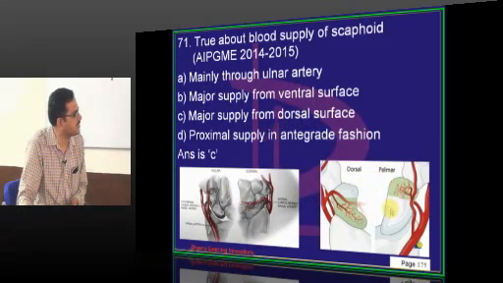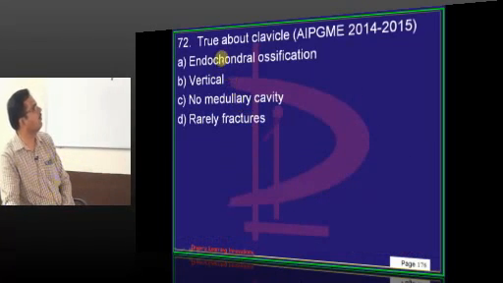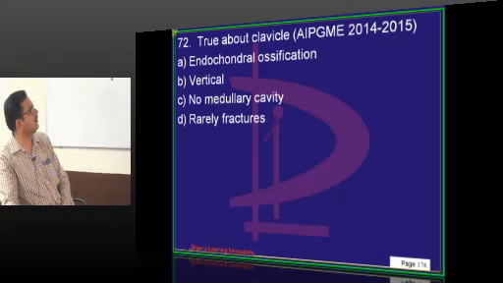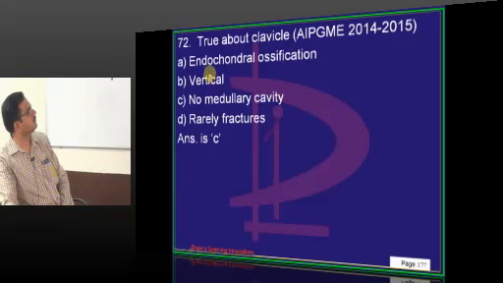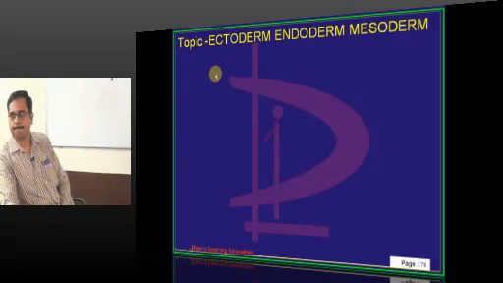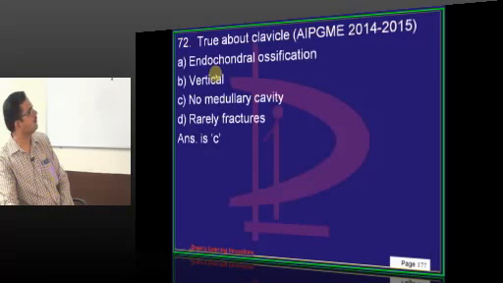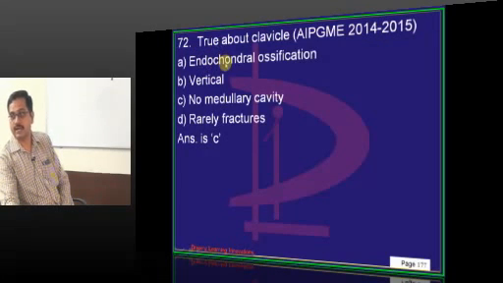So, this is the palmar aspect. You can see the artery is present on the dorsal aspect, and from the distal end the artery is coming. So, proximal end is subjected to avascular necrosis. True about clavicle. It is intramembranous ossification. True about clavicle, no medullary cavity.